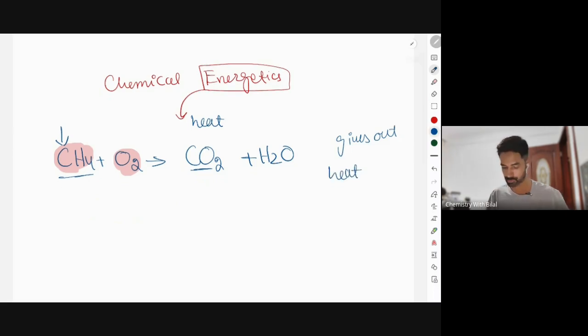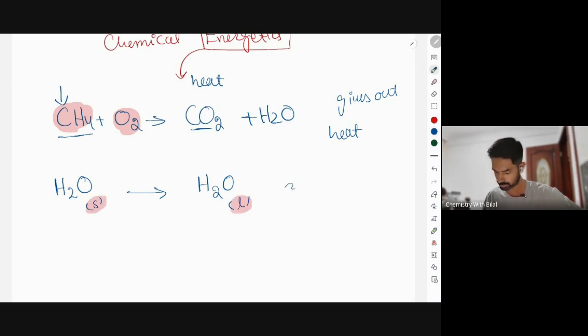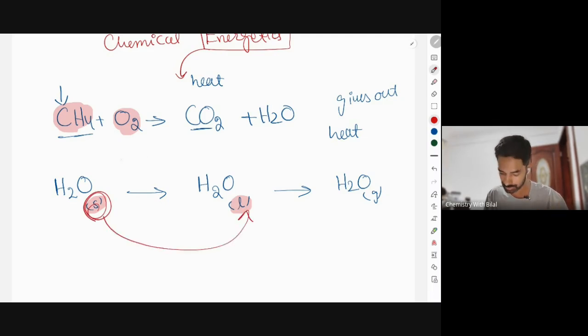On the other end, for example, you have ice, H2O solid, and we are melting it to become a liquid. So when solid is being converted into liquid, or for example, this liquid is converted into gas, in both of these physical changes, we have to supply energy to the solid so that it becomes liquid. Since we have to supply the energy, heat is taken in, right? So there are a variety of types of questions when it comes to change in energy.